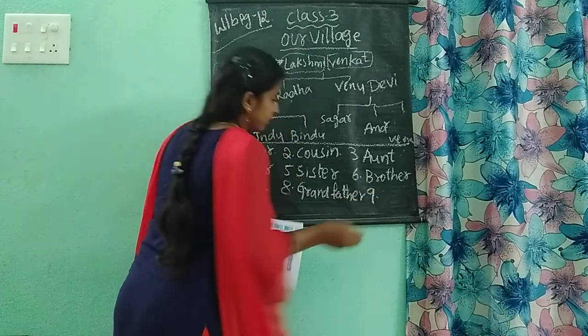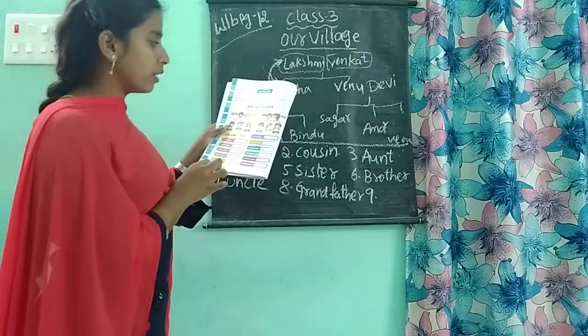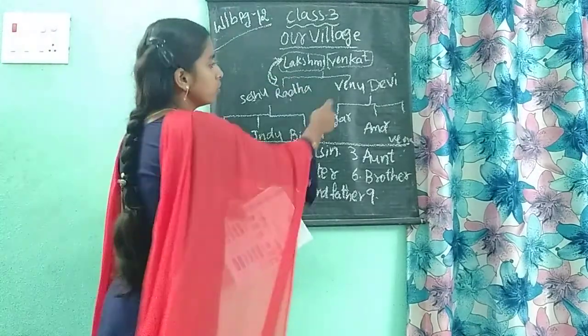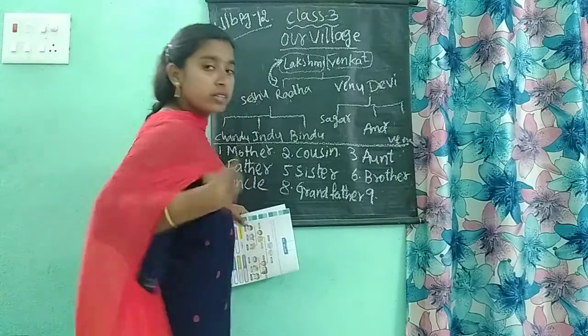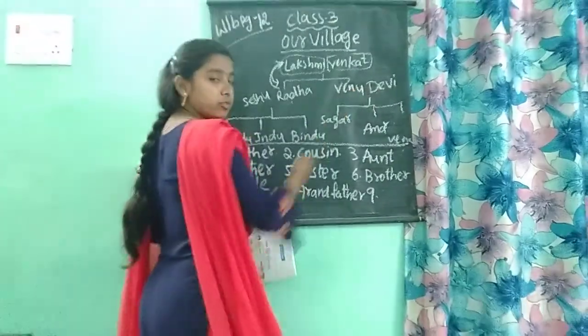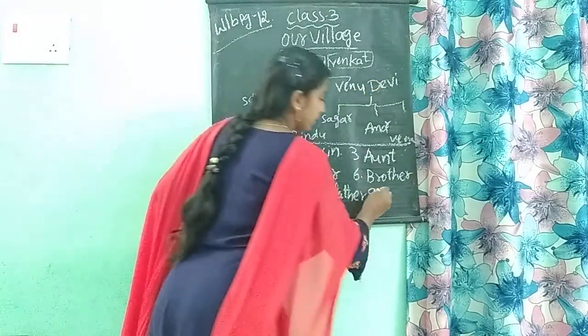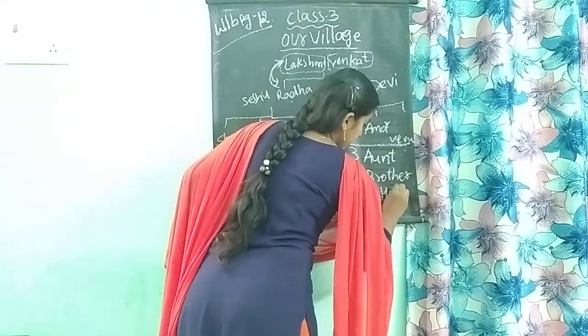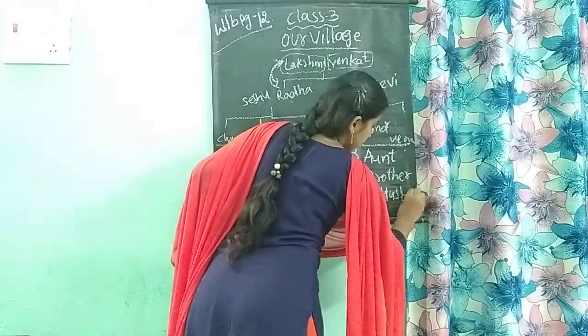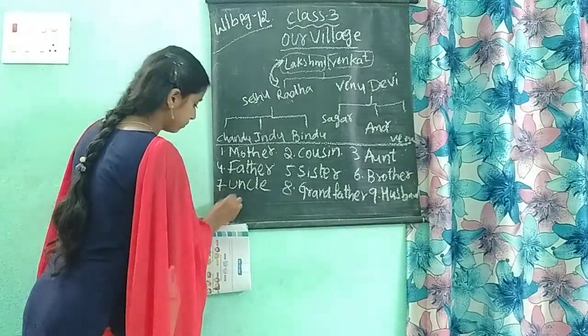And next, the ninth one. Venu to Devi. What is the relation of this Venu and Devi? They are wife and husband. So this Venu will become the husband to this Devi. Husband. Okay, children. Next, 10th one.